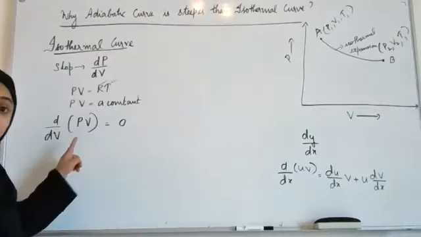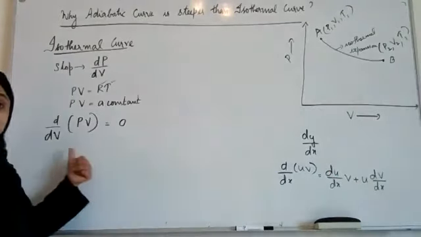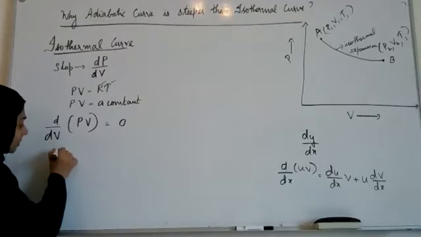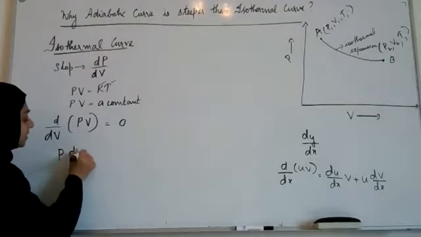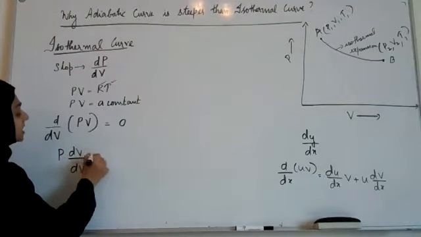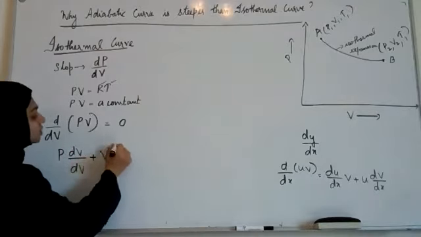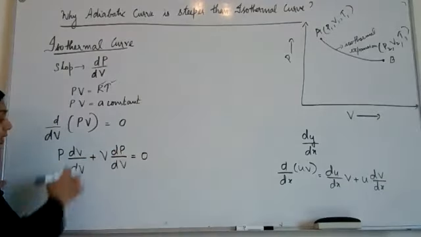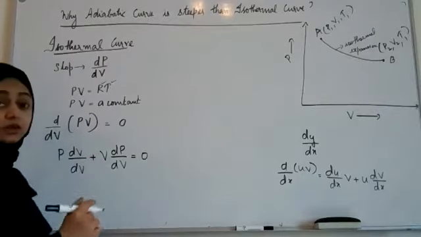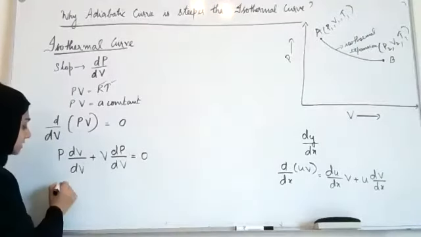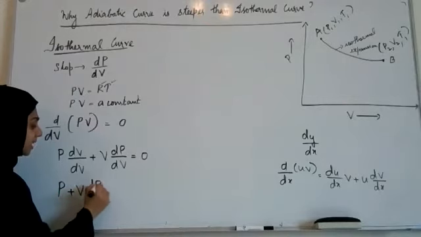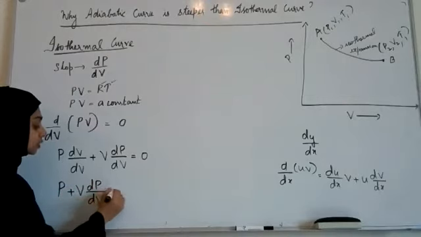So here both pressure and volume change with volume. So we have to express this as P into dV by dV plus V into dP by dV is equal to 0. Now what is dV by dV? 1. So I can write it as P plus V dP by dV is equal to 0.